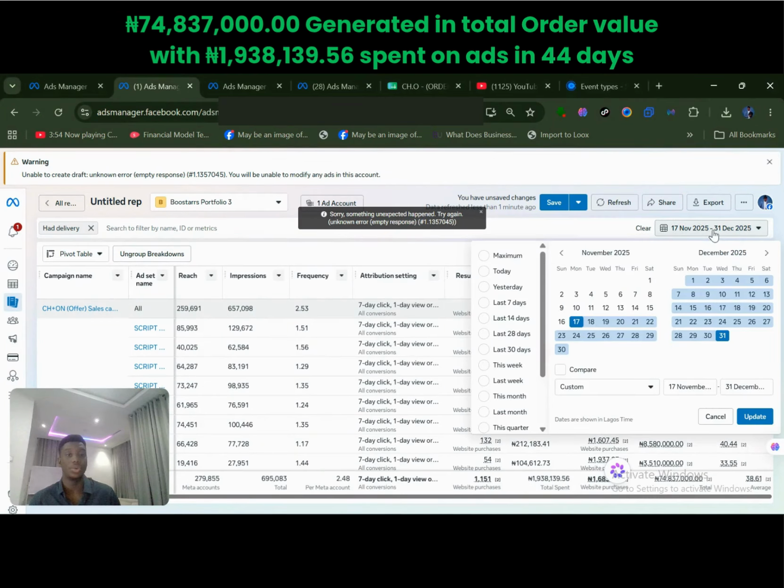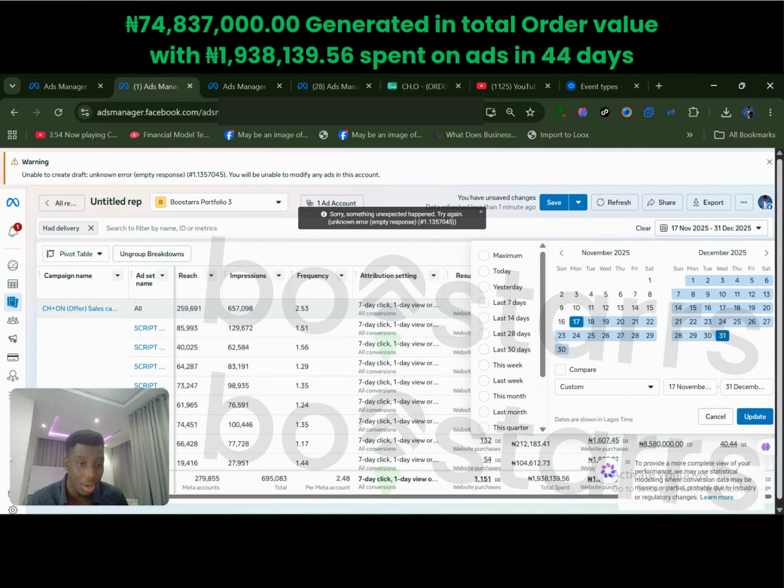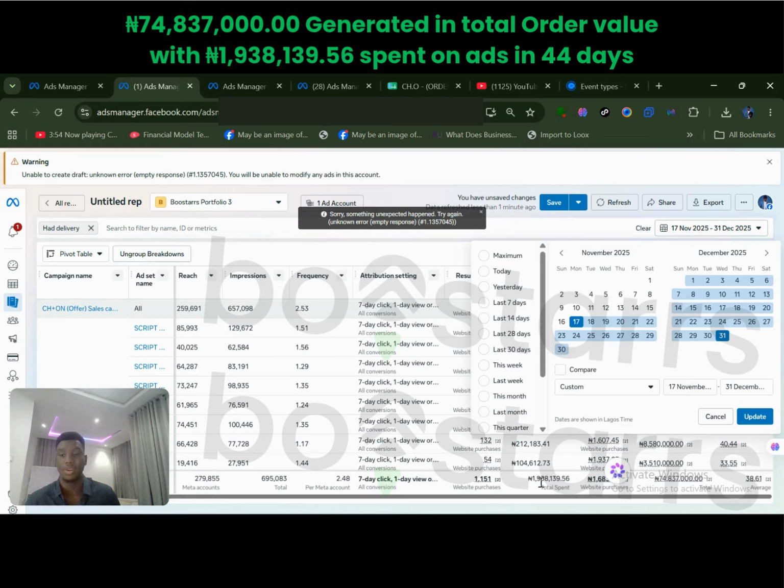Now, if you look at my screen here, you see that between November 17, 2025 and December 31st, we were able to generate over 74 million, 74.8 million naira precisely, with 1.9 million naira spent on ads. Look at the ROAS here, 38.6. This is a product that costs 65,000 naira per unit.